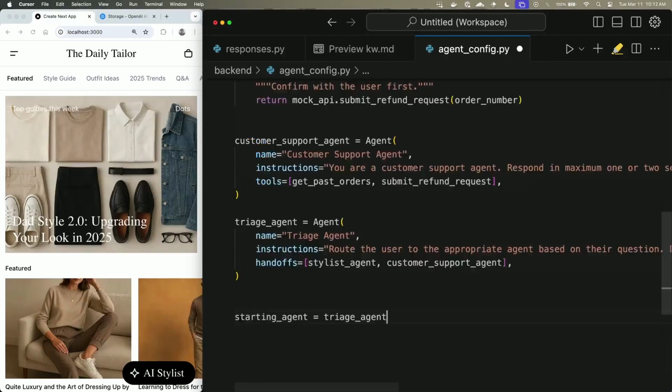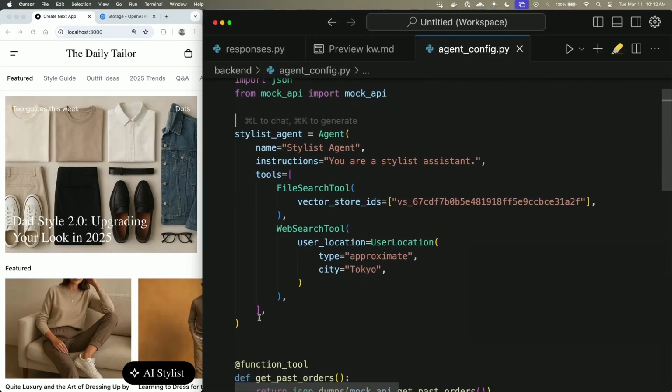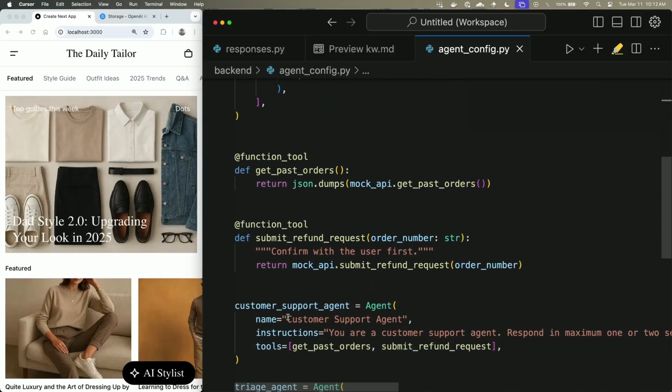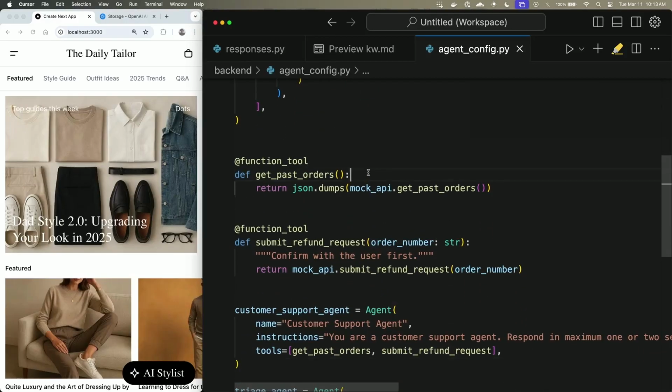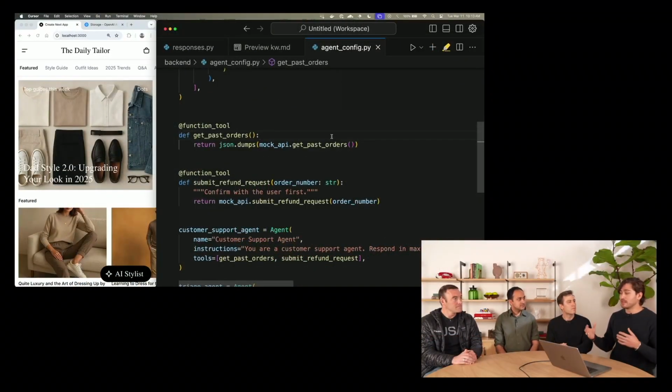So I'm going to load mine in. And great, so we still have our agent from before, but you can see there's also this new agent, the customer support agent. I've defined a couple tools for it to use, get past orders and submit refund request. And you might notice these are just regular Python functions, a feature that people really loved in Swarm that we brought over to the Agents SDK. We'll look at the type signatures and automatically generate the JSON schema that the models need to perform those function calls. And then once they do, we run the code and return the results. So you can just define these functions as they are.